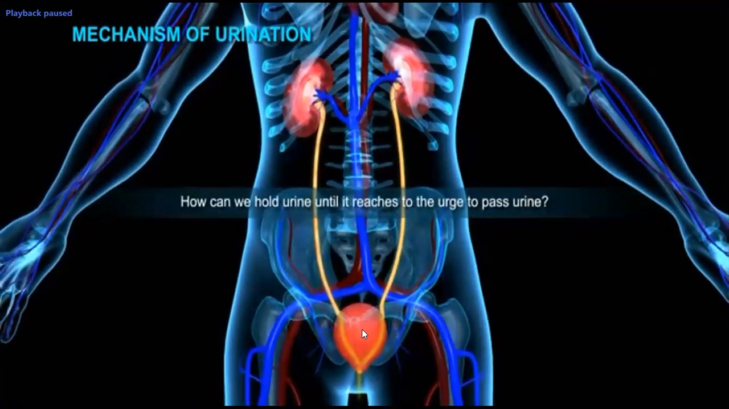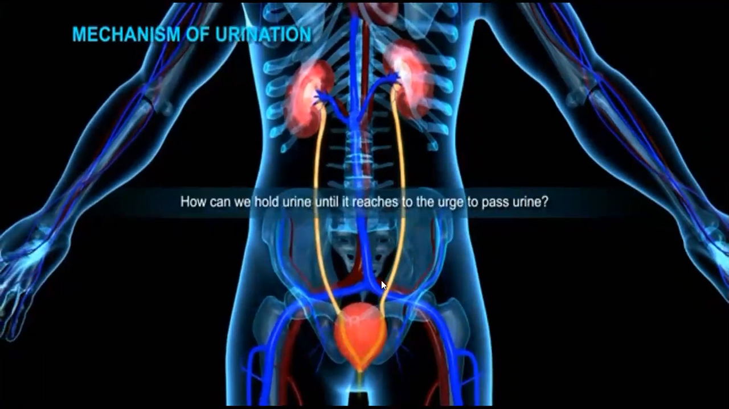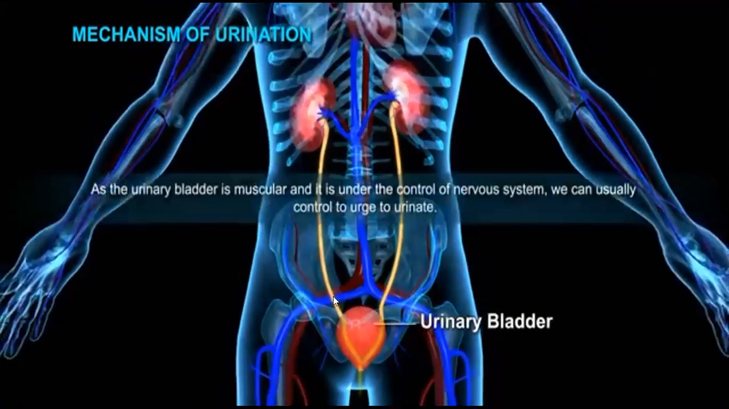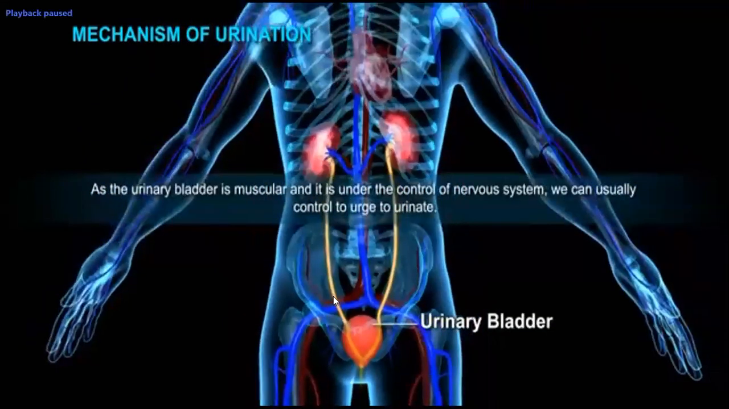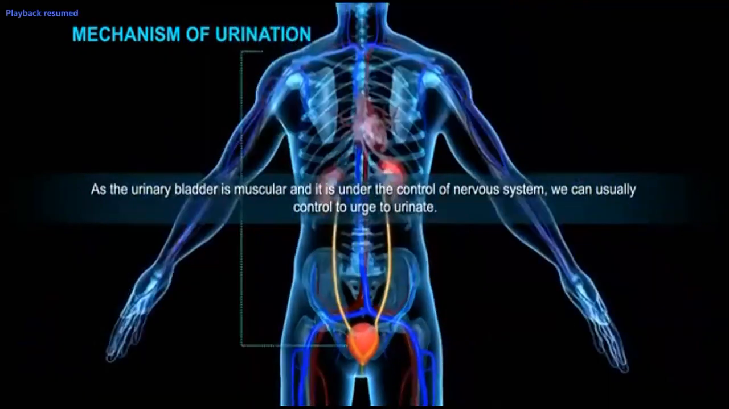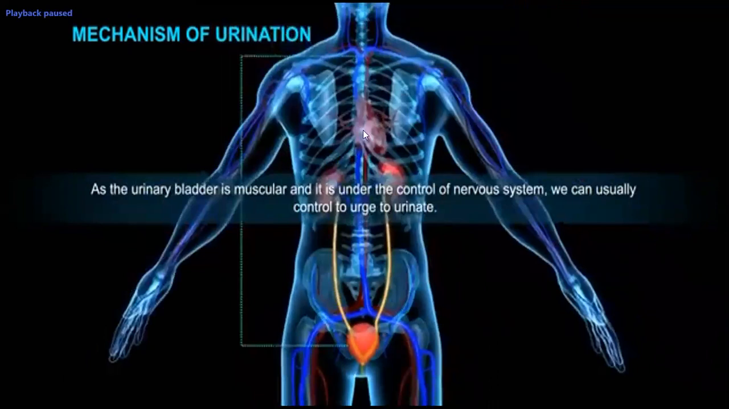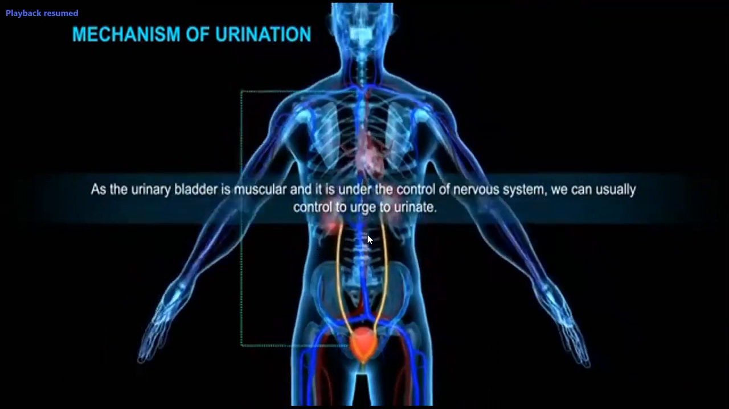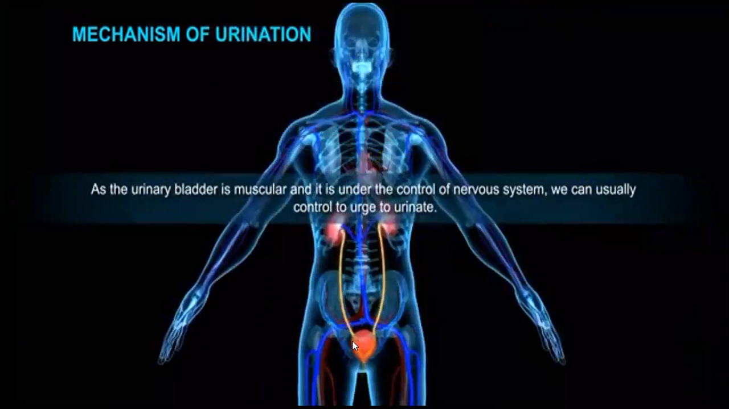So how can we hold urine until it is time to pass it? You know, the urinary bladder is muscular and it is under the control of the nervous system. The spinal cord controls the nerve coordination, and the urinary bladder is also under the control of the nervous system. We can usually control the urge to urinate.